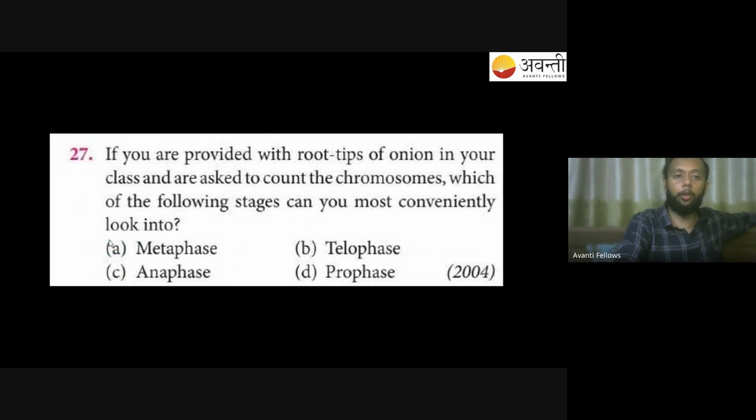Now, this is a very good question. If you are provided with the root tip of onion in your class and asked to count the number of chromosomes, which of the following stages can you most conveniently look into? Out of these 4 stages, which stage can you conveniently see for counting the chromosomes? Again, it's a simple question.